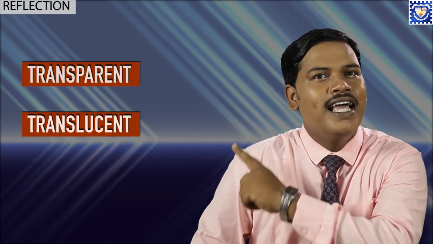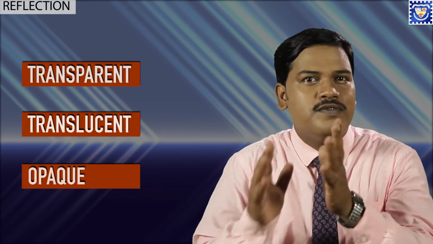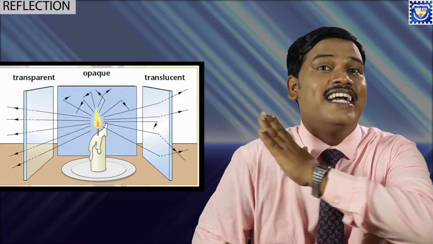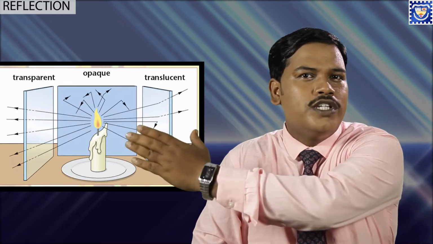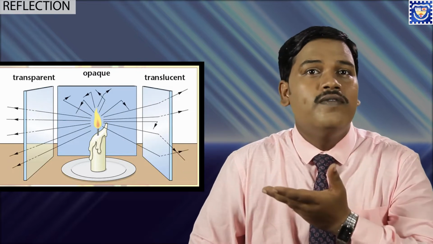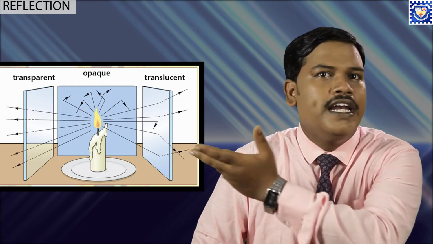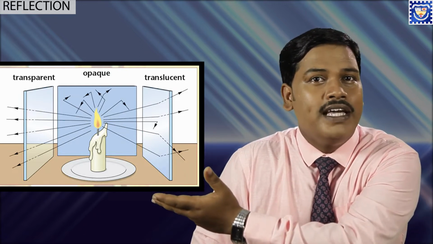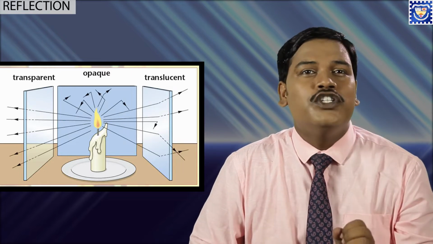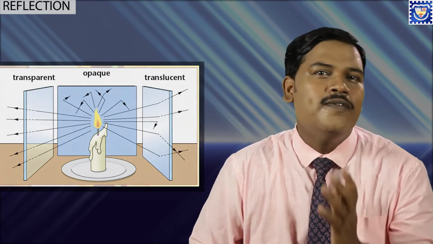What happens when a ray of light falls on a transparent, translucent and opaque object? We will observe this. Very carefully see it. When light is coming towards a transparent object, it lets the light pass. A translucent object does not allow the light to pass fully, but some amount of light is definitely coming through. But in the case of an opaque object, what is happening? Nothing is passing through.